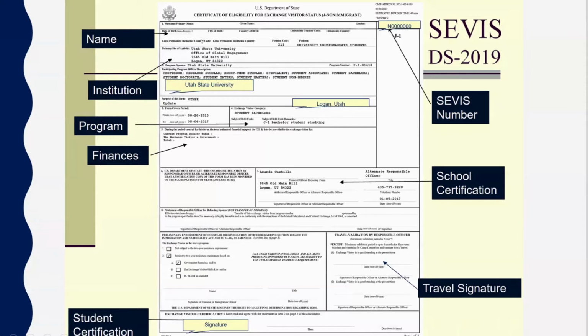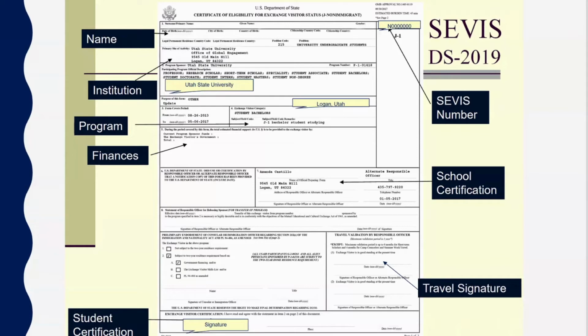Below that, you'll see program information for Utah State University, including the purpose of your being here. You'll see the program start date and end date. Again, if you need additional time to complete your program, you'll need to request an extension in the International Student and Scholar Services portal prior to that program end date. In the next field, you'll see the purpose for your exchange visitor category, so you'll see student and then the degree level that you're seeking at USU. If you have any changes to program information, again, talk to your immigration advisor.